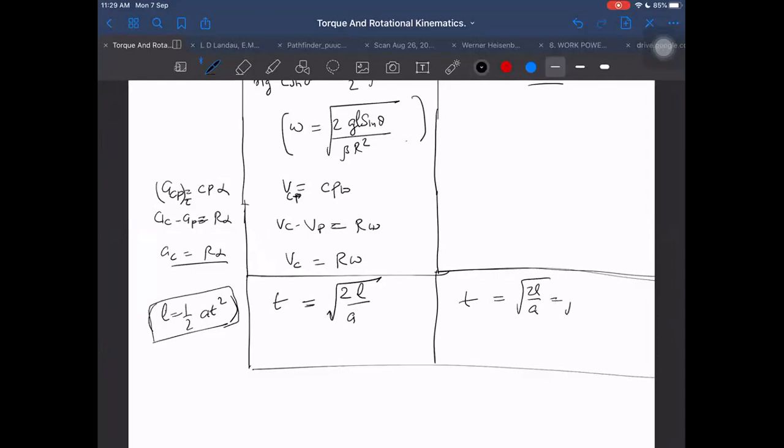But here it will be root 2 L by A, where A equals g sin theta minus mu g cos theta. That is for this case. And for the first case, it was root 2 L by R alpha.